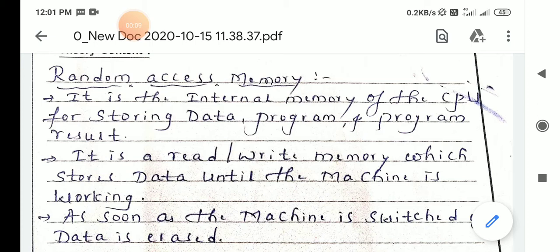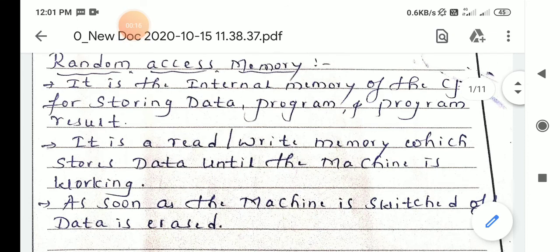Today we are going to discuss a new concept, that is the random access memory. In the last class we started chapter number 4, memory organization. In that we have seen the memory hierarchy diagram, main memory, and we have also completed the characteristics of memory systems.